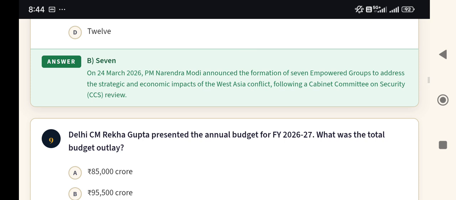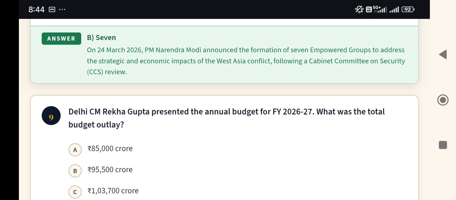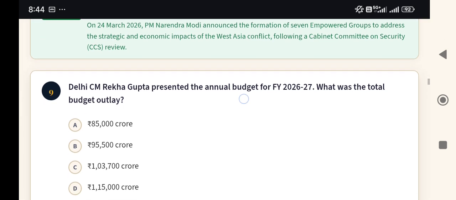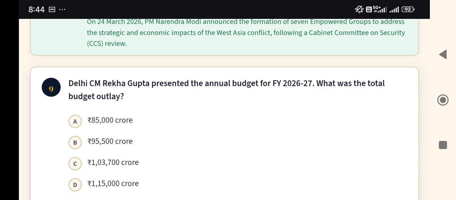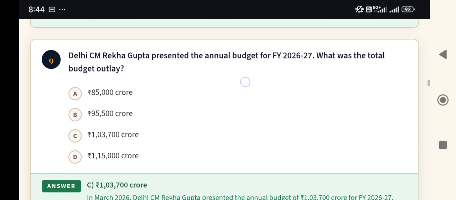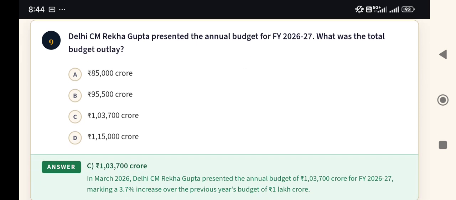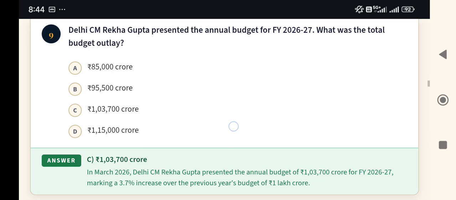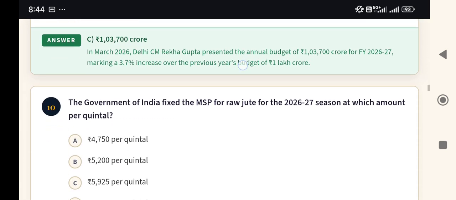Next, question number 9. Delhi CM Rekha Gupta presented the annual budget for financial year 2026-27. What was the total budget outlay? Options are 85,000 crore, 95,500 crore, 1,03,700 crore, 1,15,000 crore. And the answer is 1,03,700 crore.